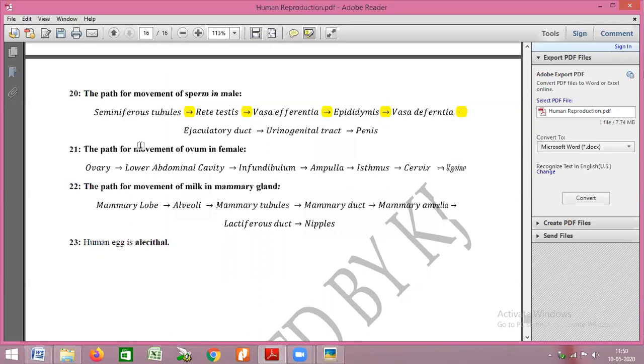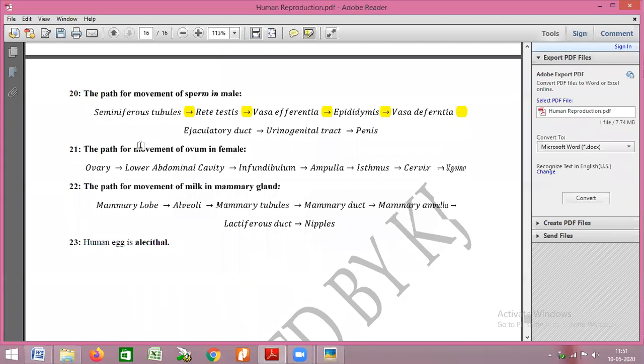In the ejaculatory duct, the secretions of the seminal vesicles, prostate gland, and bulbourethral gland mix, then it joins with the urethra to form the urinogenital tract. This is covered by corpus cavernosa and corpus spongiosum, which form the part of the penis. The penis is the male external genitalia, which releases the sperm outside.